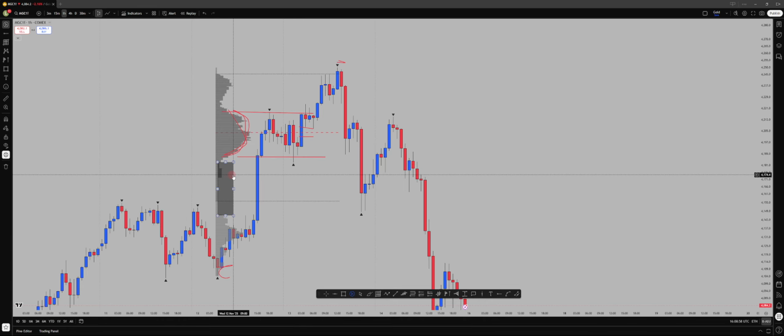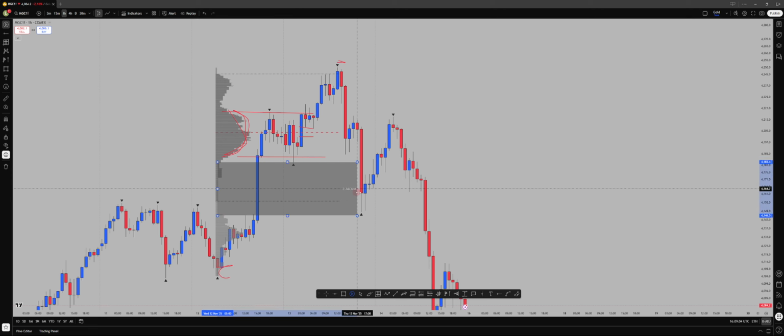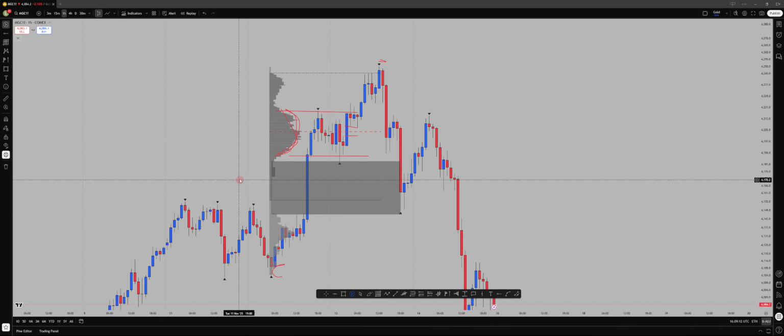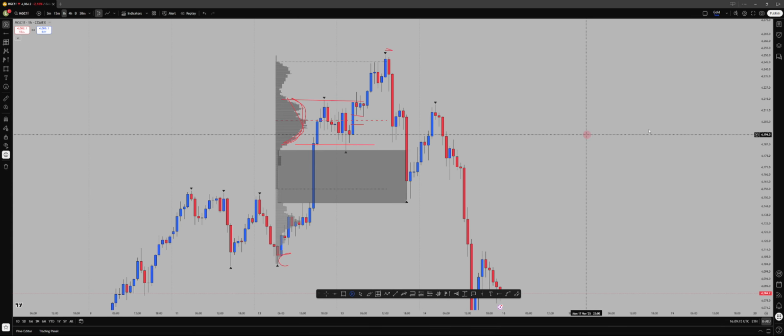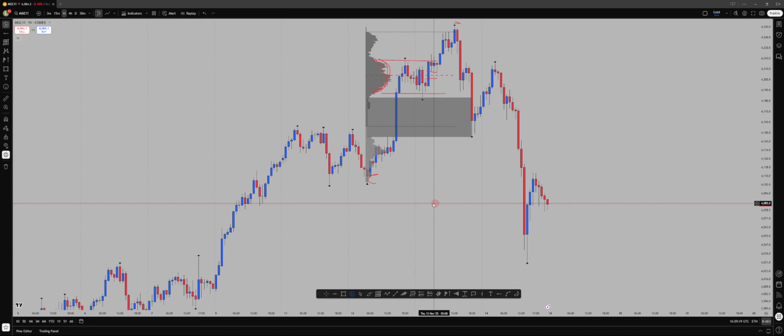Instead we see a very thin area here, which is our fair value area that we can look for, because mostly price comes to refill those zones. If you extend it, you see that this is where we had a reaction to the upside. Price even came to tap into it over here for a continuation move as well. So this is how you can plot through fair value gaps or imbalances in the market. That is why you always see profile on my chart.